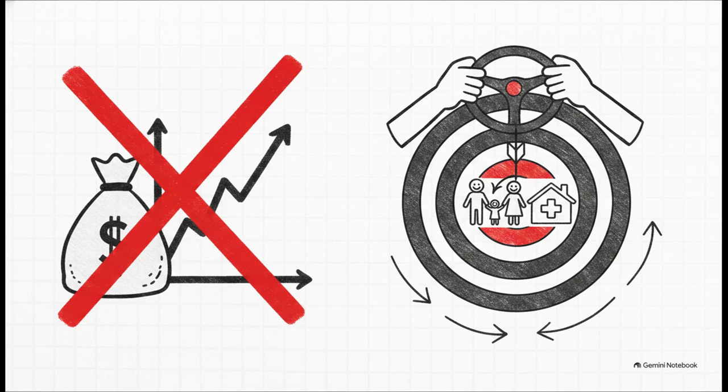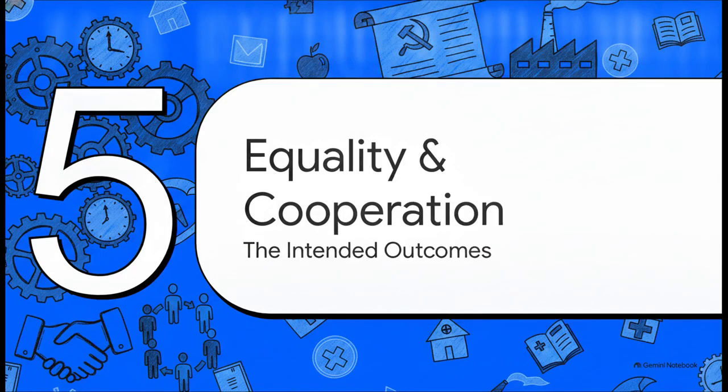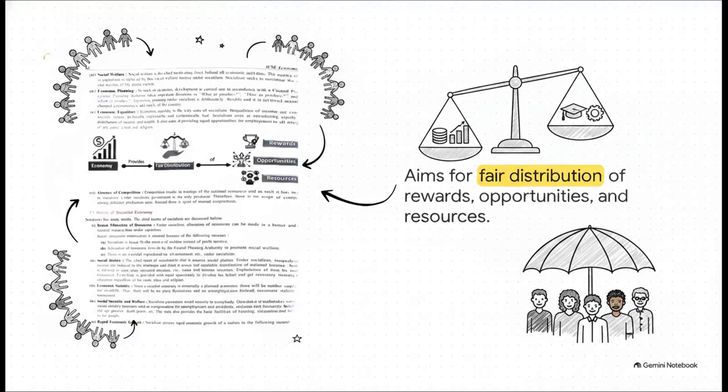But importantly, the text notes that these economic plans aren't totally rigid. They're deliberately flexible so they can adapt to the changing needs of the country. Section 5. Equality and mutual cooperation, the intended outcomes. As the source material outlines, extreme income inequality is considered socially unjust, politically undesirable, and economically bad within this framework. So, at its core, the system aims for economic equality.